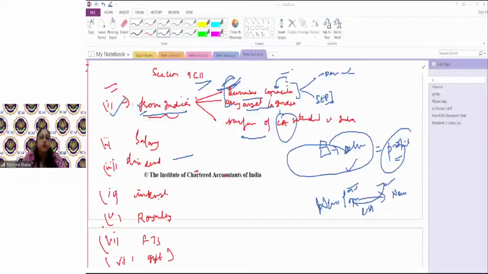Those ads are for Indian users. Once the users are there, it is established that significant economic presence is there. Now, whatever is accrued from that significant economic presence, be it in the form of ads or from subscriptions, all of these would be